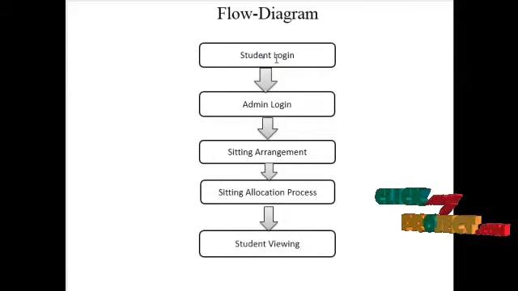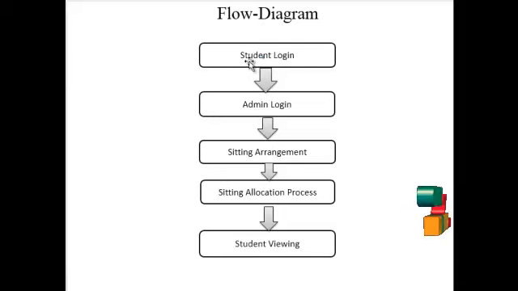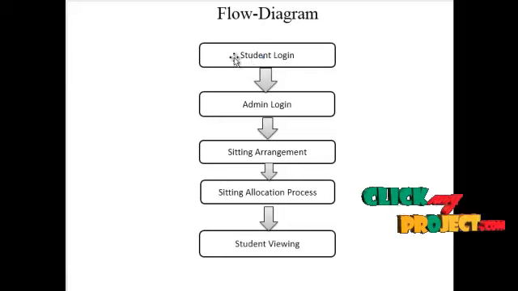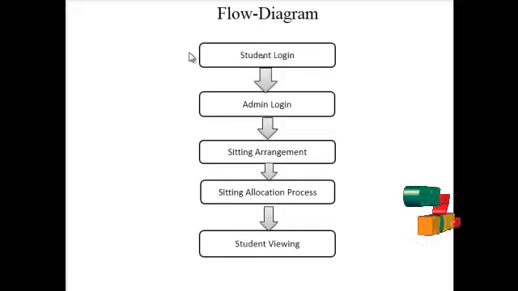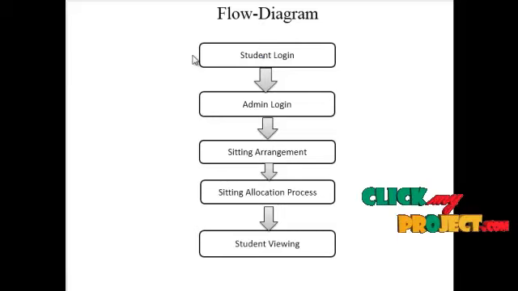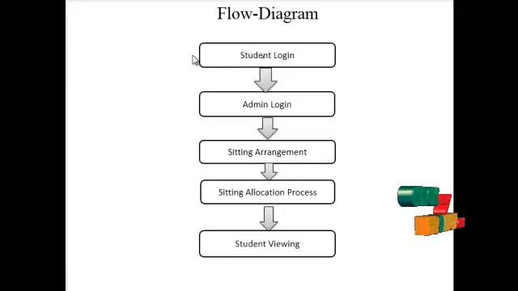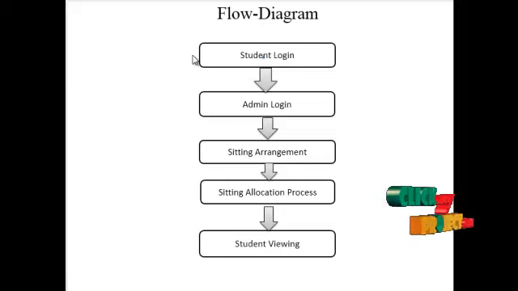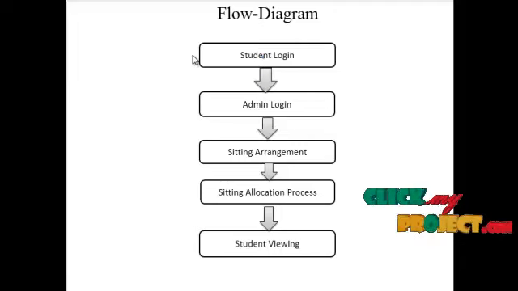The first is student login. The student login is an authentication check process. If the students are registered, all of the information is stored in our database. If the verification process succeeds, the student registration process is a success. Then the student goes to the login process. In the login process, it checks whether the user already exists or not. If the user is already registered, all of the information is stored in the database. The validated user can go to the next process.